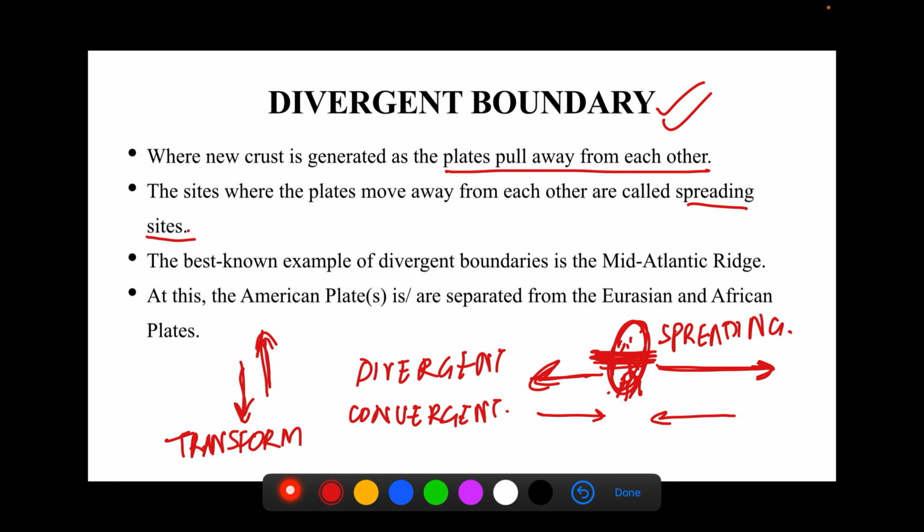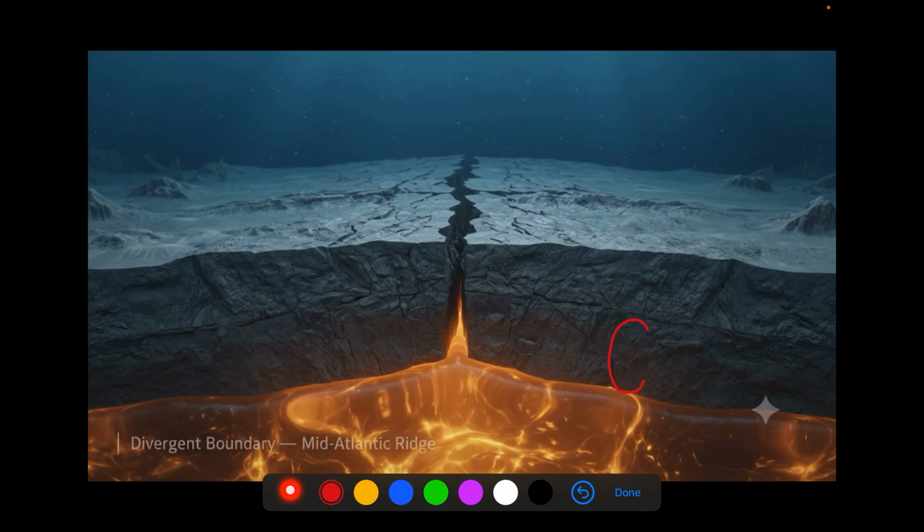The best known example of a divergent boundary is the mid-Atlantic ridge. We have already seen how the mid-Atlantic ridge is formed, and we can just apply that concept to the divergent boundary. Here, the American plate is separated from the Eurasian and African plates. Let's say this is the American plate, and this is the African plate. When they move in completely opposite directions, lava comes out, and when it accumulates over time, what it forms is mid-oceanic ridges. Let's see an animated video to memorize and imagine what is happening in a divergent boundary.